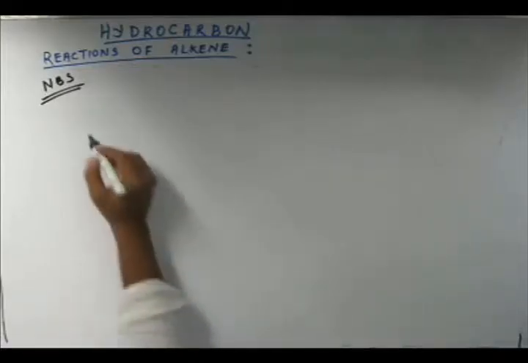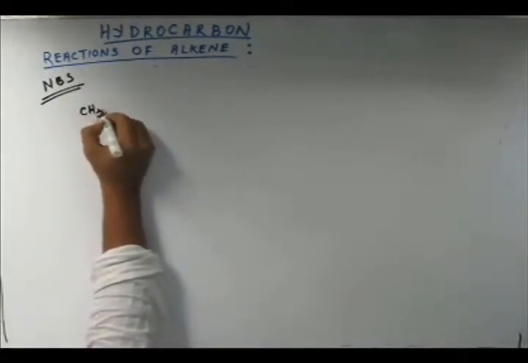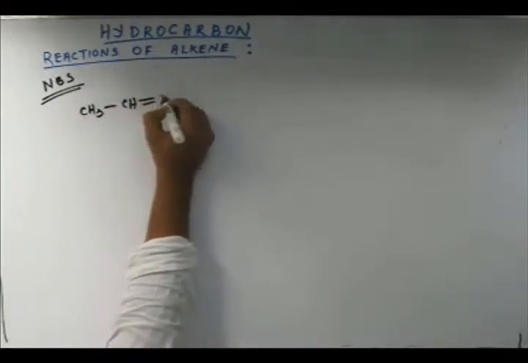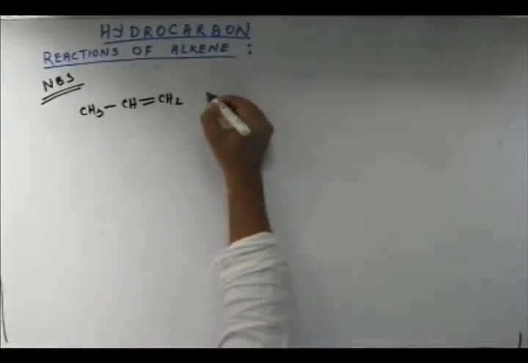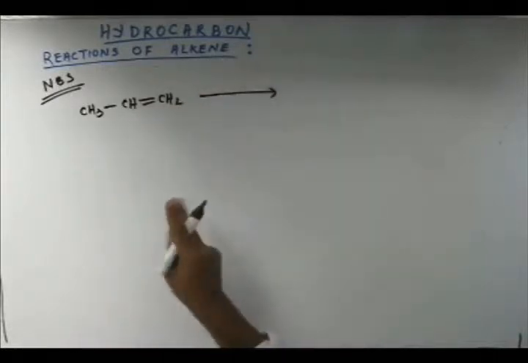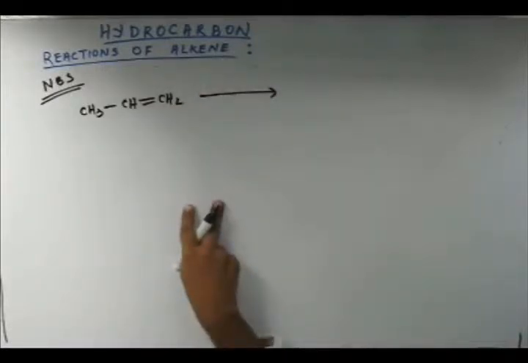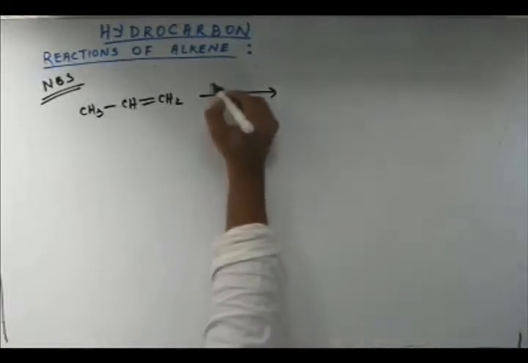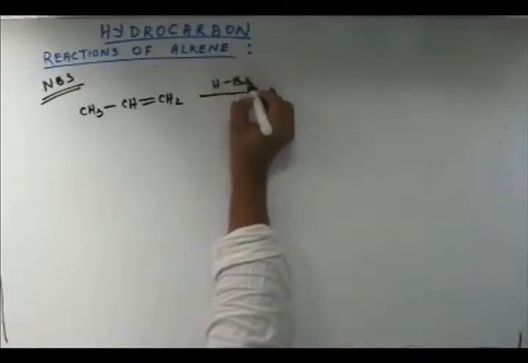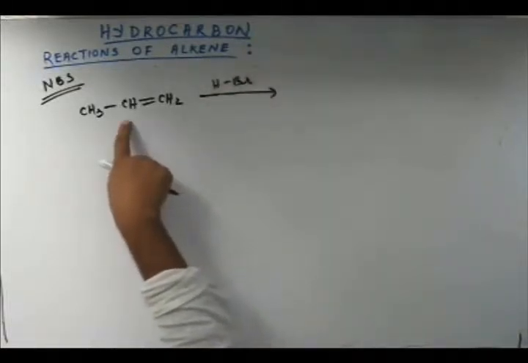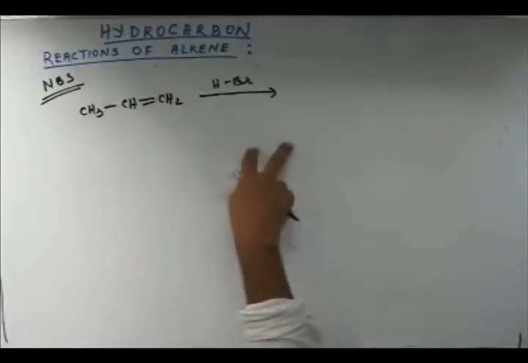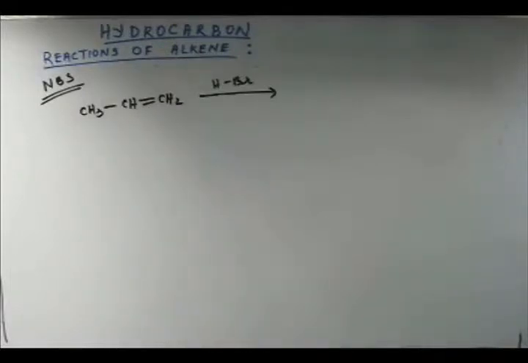Now, suppose I have an alkene. Suppose this time I have propene. Now, we have seen two kinds of additions to propene, or any alkene, with a halogen. One was Markovnikov addition, where we used HBr. That bromine used to go to the most substituted carbon, if you remember. The second one was anti-Markovnikov addition, where bromine used to go to the less substituted carbon, if you remember.